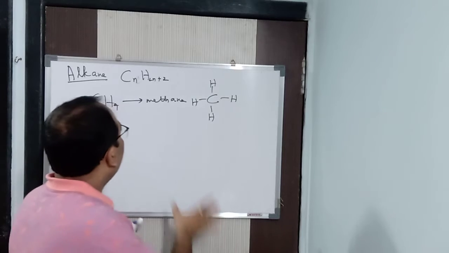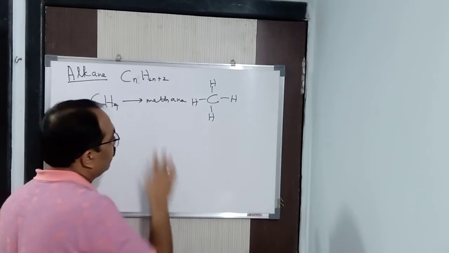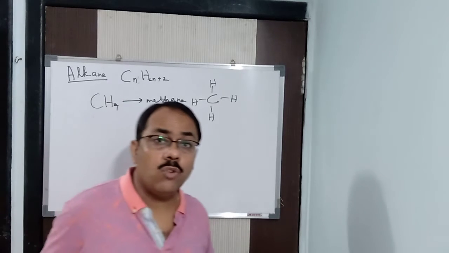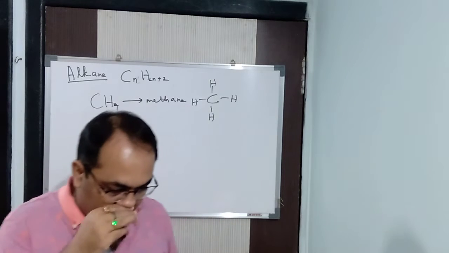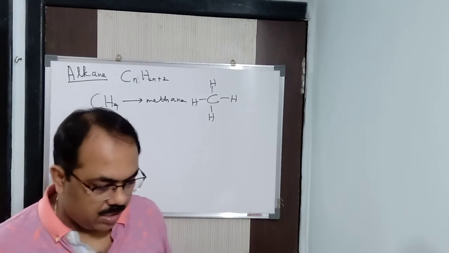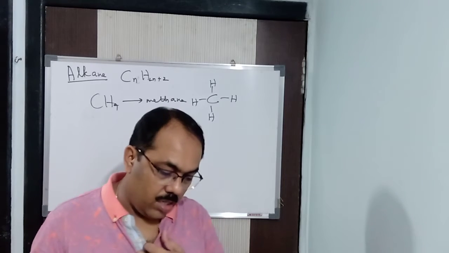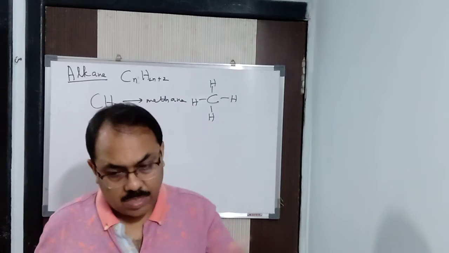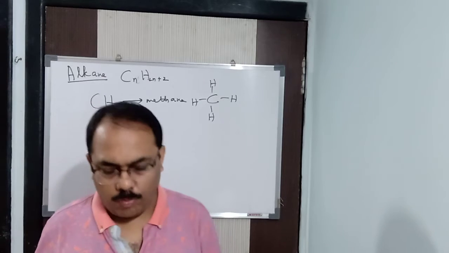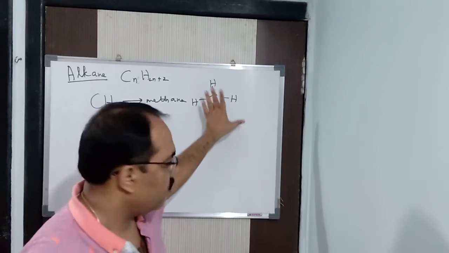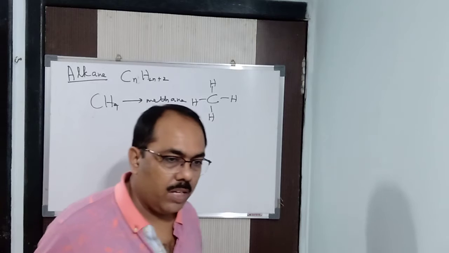For that reason, carbon-carbon single bond compounds come under saturated hydrocarbons. There are no electrons left which will participate in further bond formation.